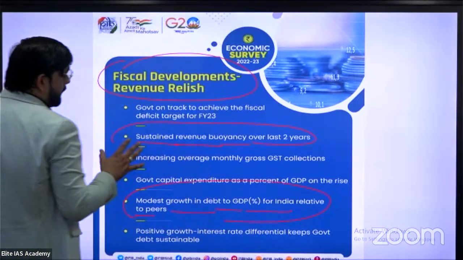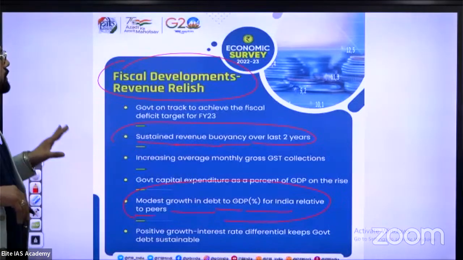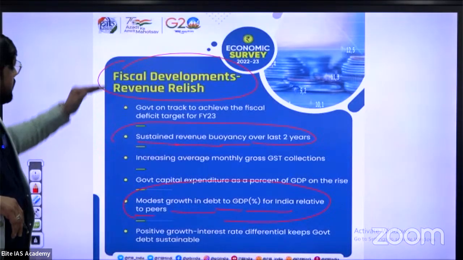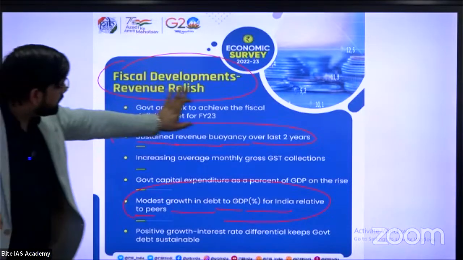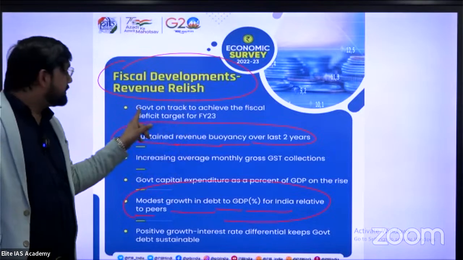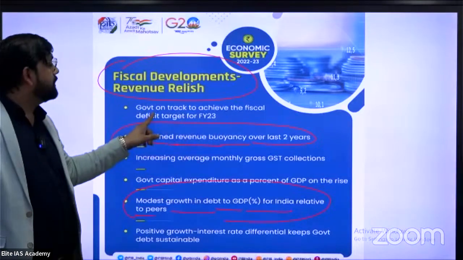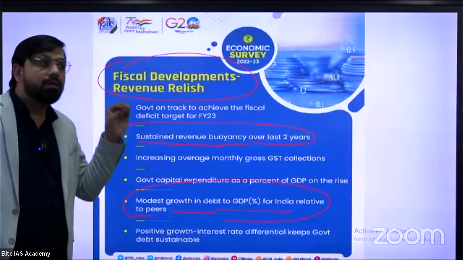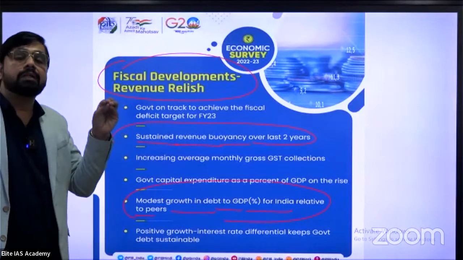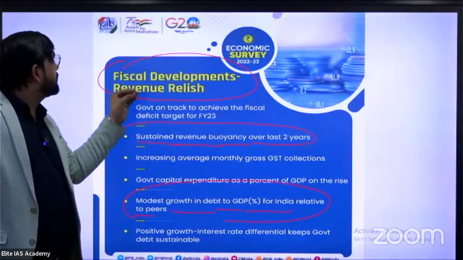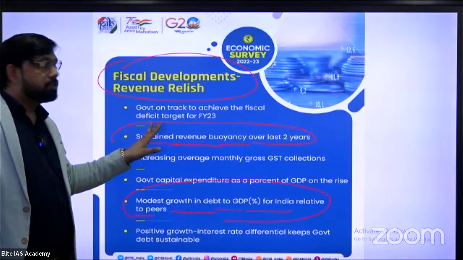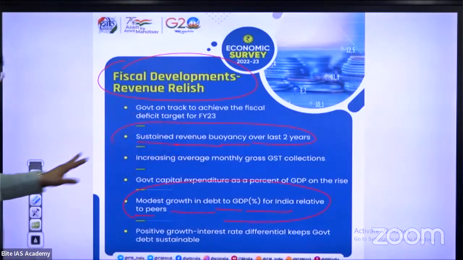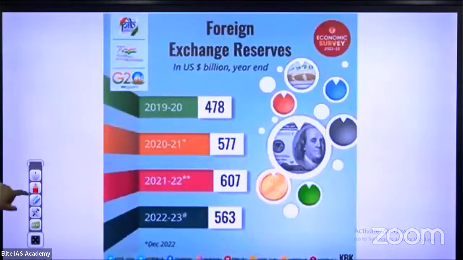But I think the maximum content in this slide is common language, not dependent on any informative data. It is just a common statement related to fiscal development and revenue. So please don't learn or focus on this type of statement. Just see our next slide.